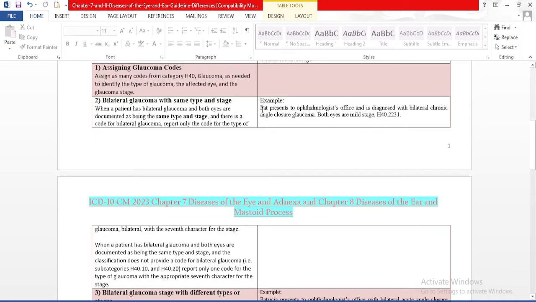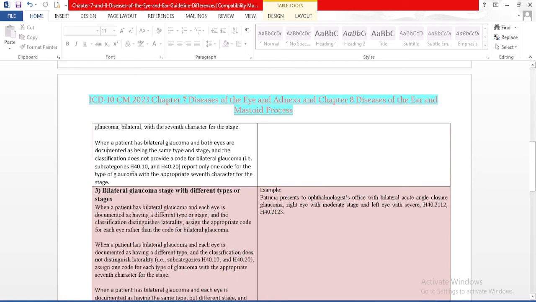For example, if you take the H40.10 and H40.20 series, you will not find the laterality of the glaucoma or eye. Here we need to code only one code.